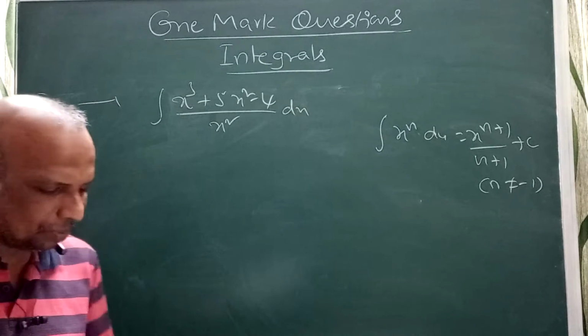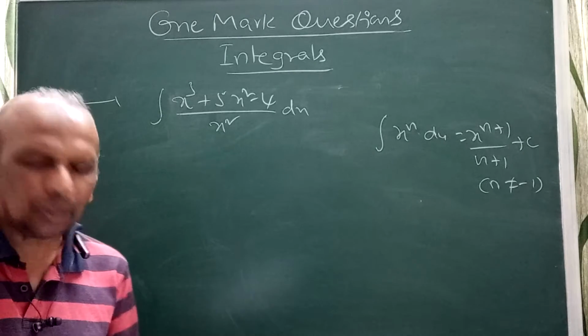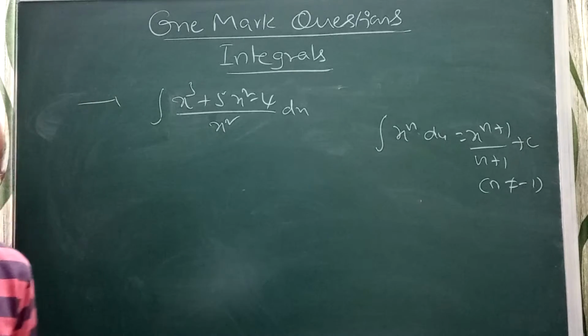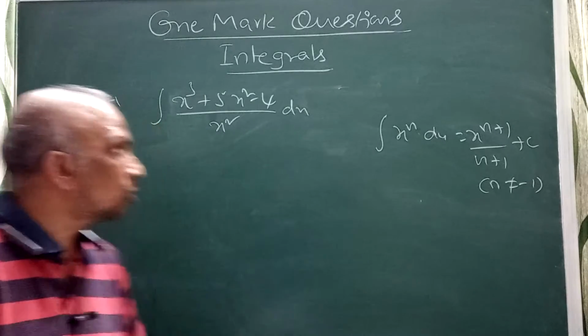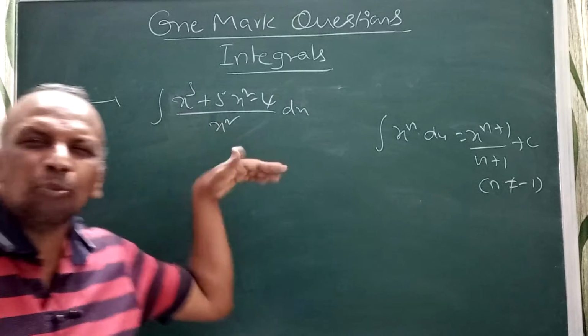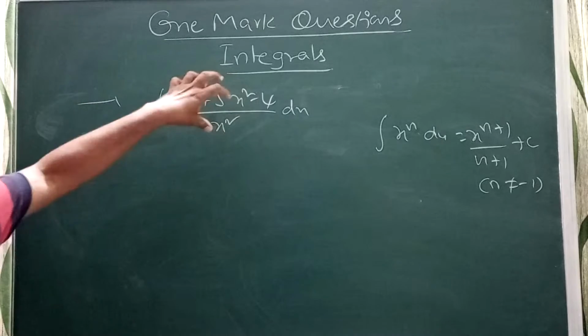Look into this problem. When you are looking at this problem, you observe that it is a combination of algebraic functions in one place. But how to solve this?